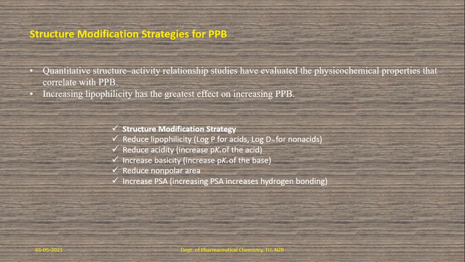Just reduce the non-polar area and increase the polar surface area. That means finally we are reducing lipophilicity here. So increase the polar surface area. This will help binding through hydrogen bonding interactions. Increasing PSA increases the hydrogen bonding.